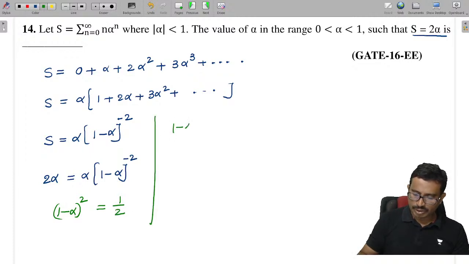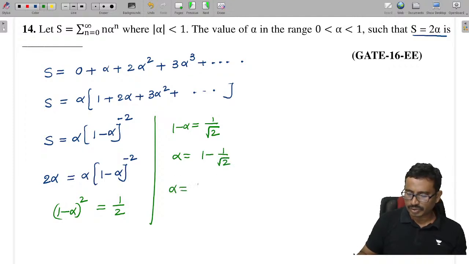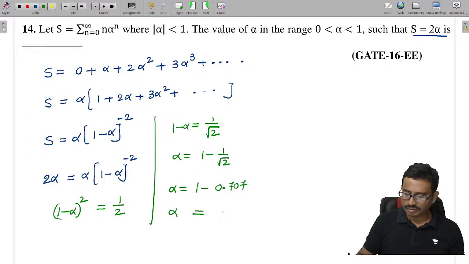That means 1 minus alpha is equal to 1 by root 2. So that means alpha is equal to 1 minus 1 by root 2. That means 1 minus 1 by root 2 means 1 minus 0.707. So how much will this alpha value be? Something like 0.29, isn't it?